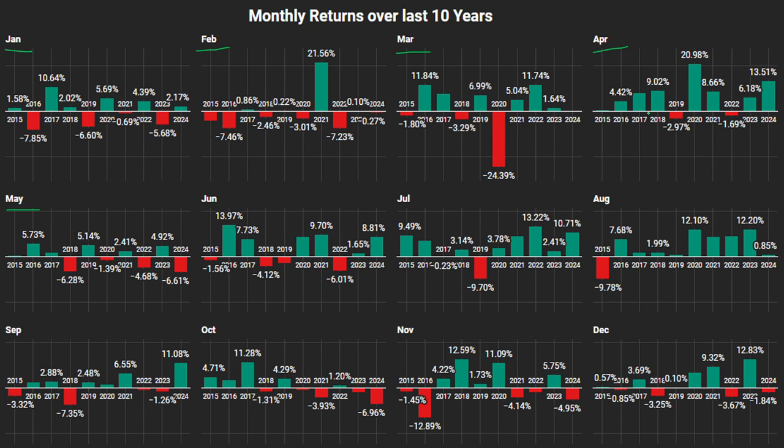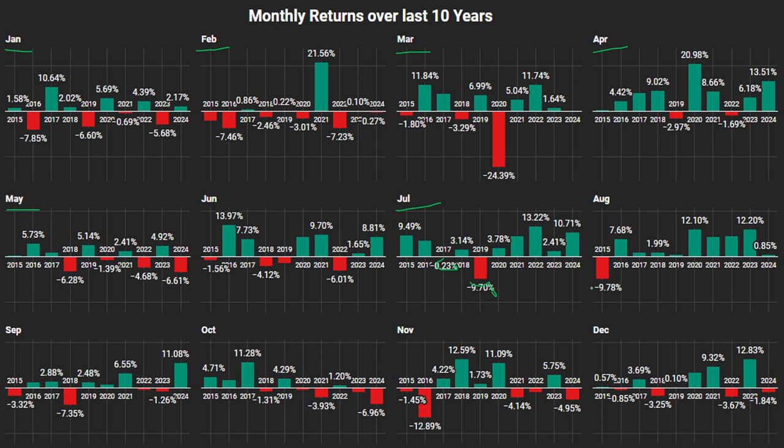April even better with 8 positive and 2 negative. May 6 positive and 4 negative. So is June, 6 positive, 4 negative. July is again a good month for this sector. It gave positive returns 8 times in the last 10 years, and only 2 times it gave negative returns.